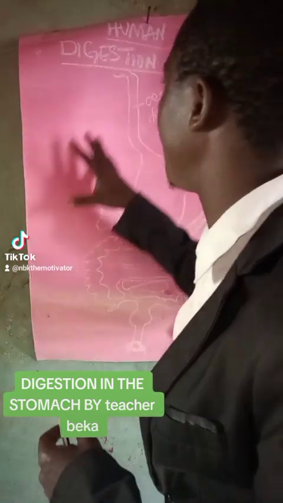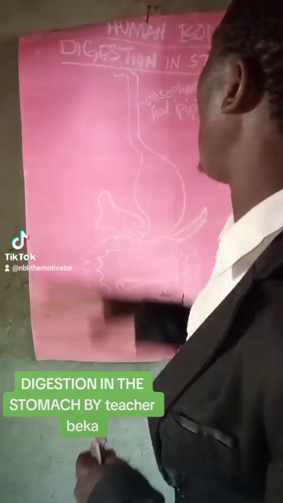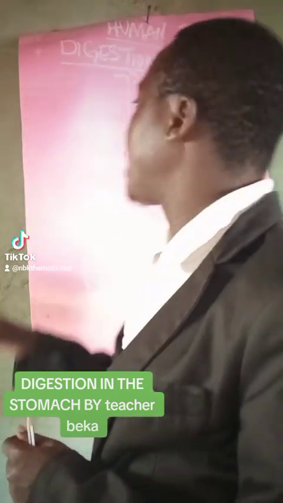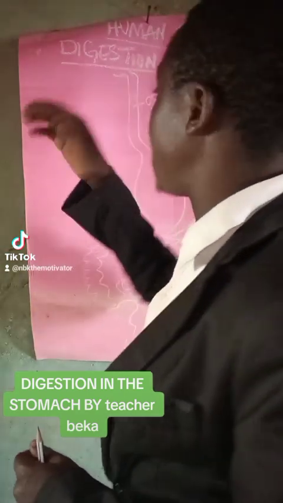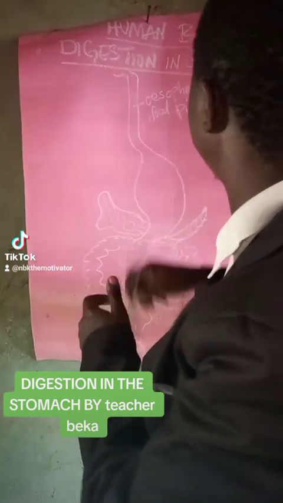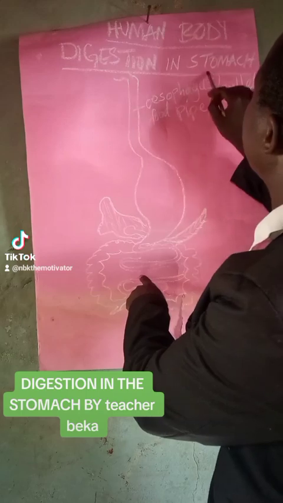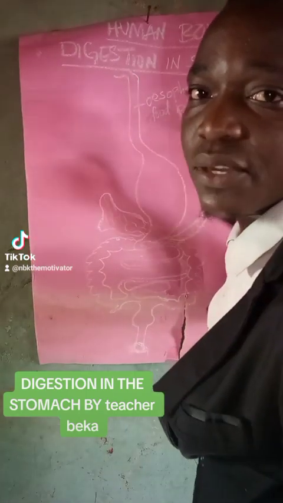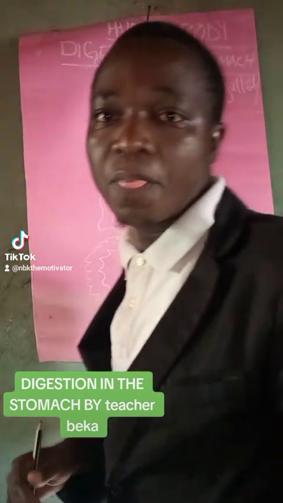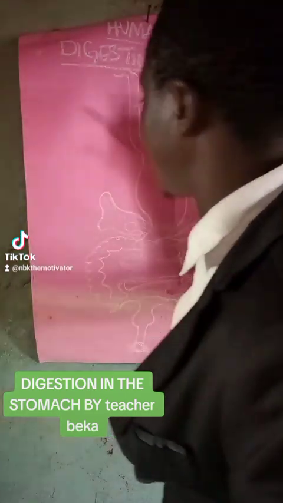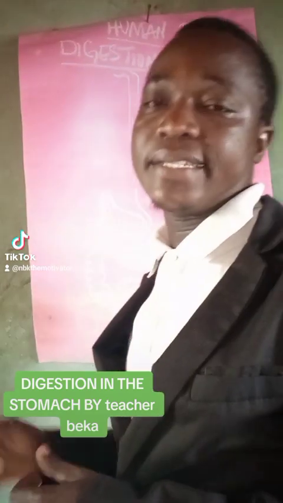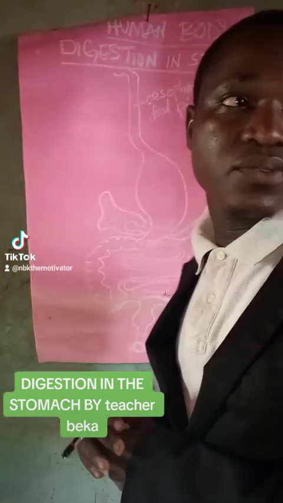Now let's talk about digestion in the stomach. Once the food has been pushed back into the esophagus, as you can see, this one is called the esophagus. It is also known as the gullet, and it is also known as the food pipe, as you can see here.